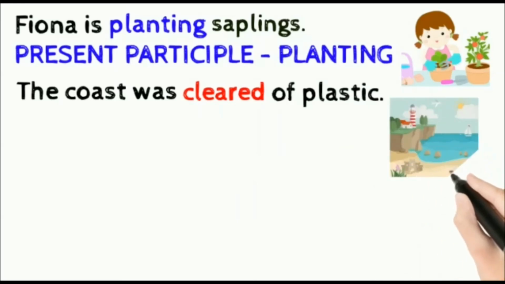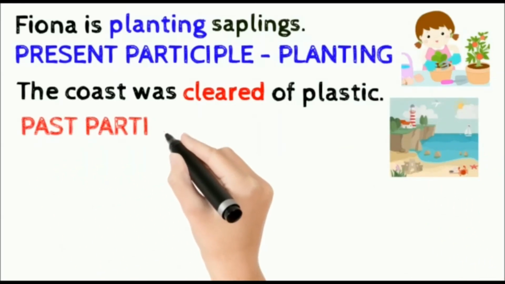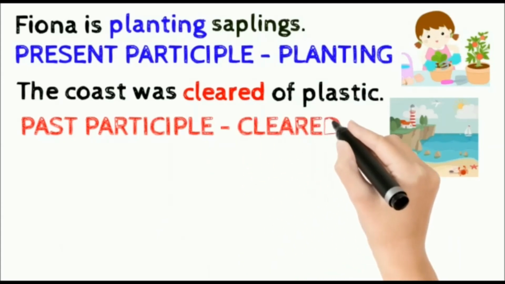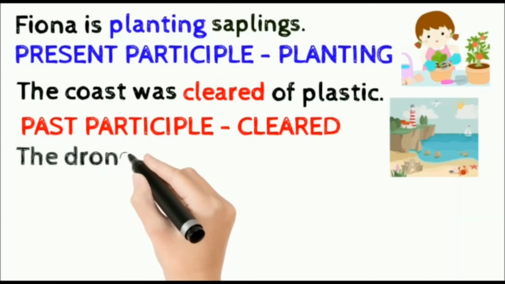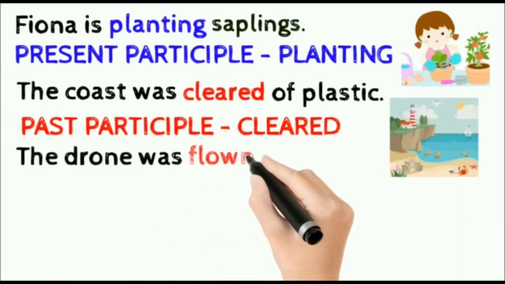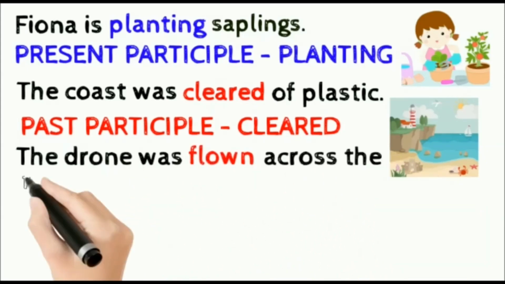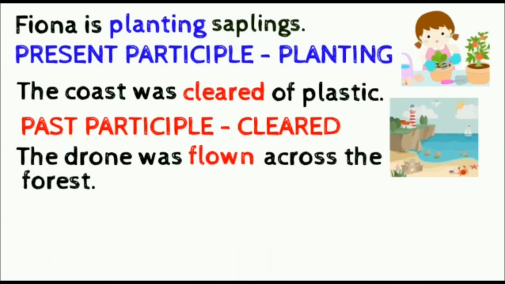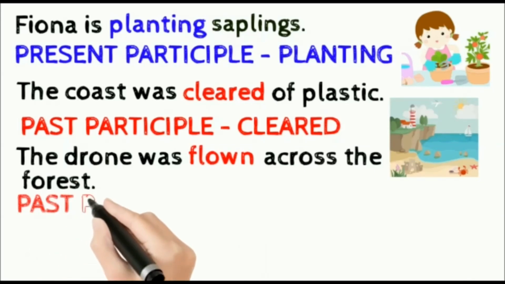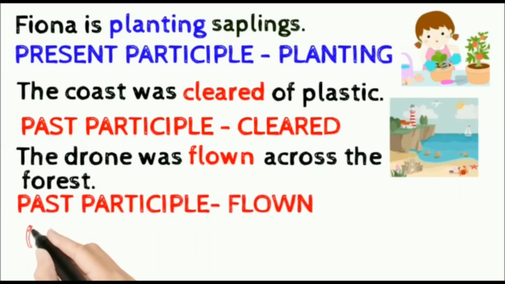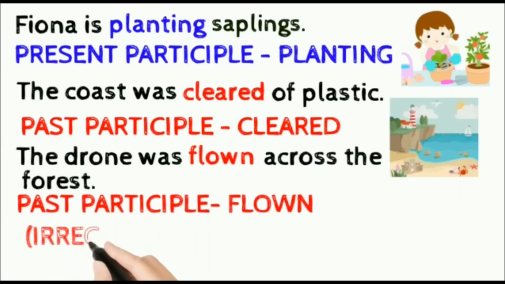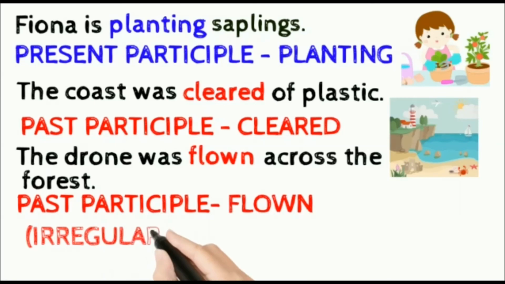The coast was cleared of plastic. Here, cleared is the past participle and cleared is a regular verb. We have to just add ed to the verb clear. The drone was flown across the forest. Here, flown is an irregular verb. The verb is fly and the past tense is flew. The past participle is flown.